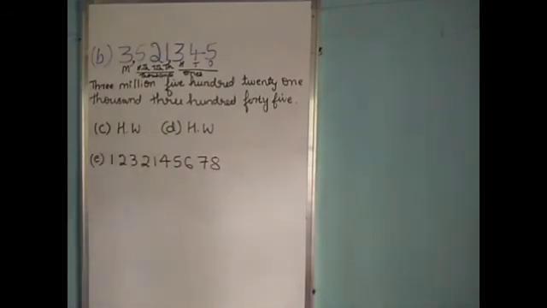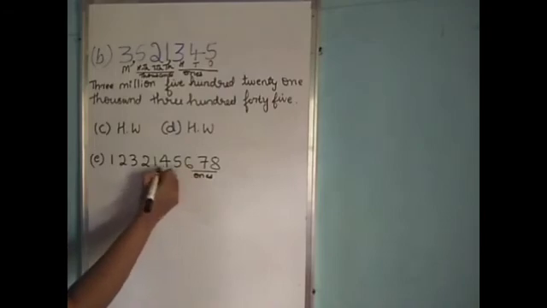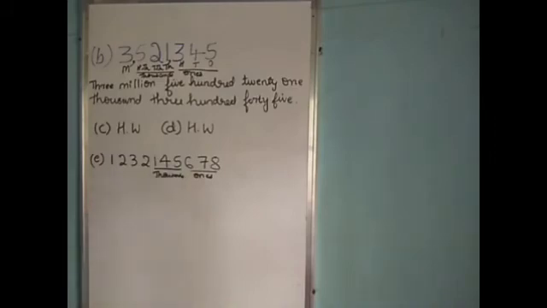C and D are for homework. Let's solve E1. Here also we have to write numbers in the international number system and write their number names. According to the international number system, from the right side 3 digits constitute the ones period. After 3 digits comes the thousands period. So I'll put a comma between the ones and thousands periods.